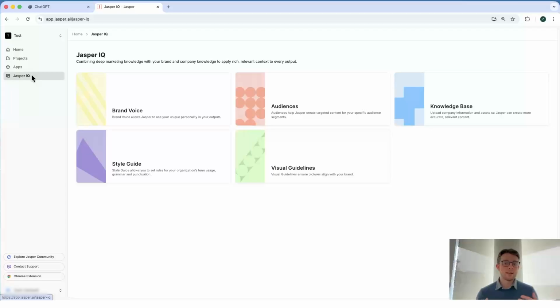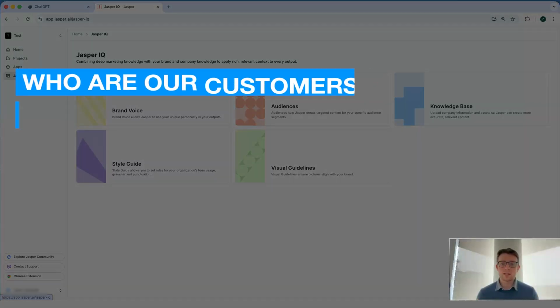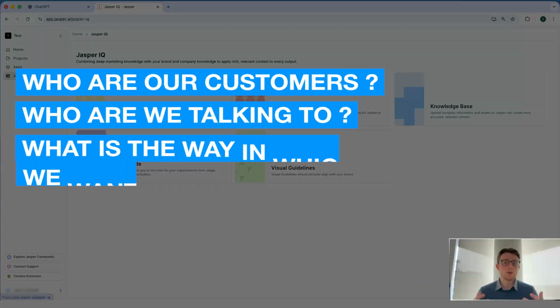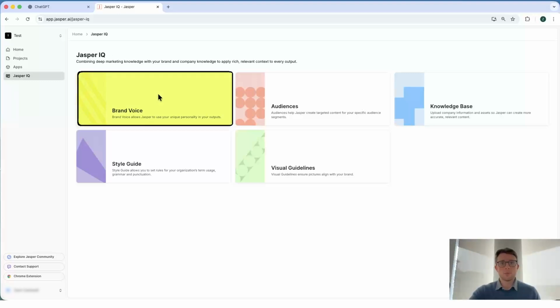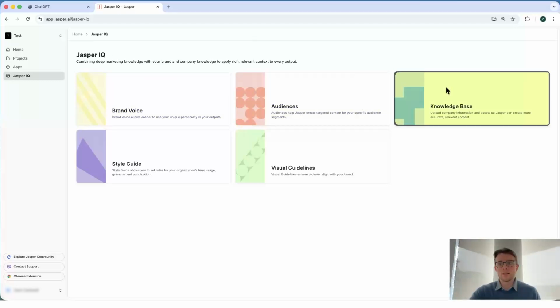So it allows us to get in depth on, again, who are our customers, who are we talking to, what is the way in which we want to talk to those customers, and even doing things like providing examples, previous marketing material where we've used that brand voice or we've targeted a specific audience. In our example today, I want to focus on three key areas as part of this IQ section. We'll take a look at the brand voice, the audience, and the knowledge base.